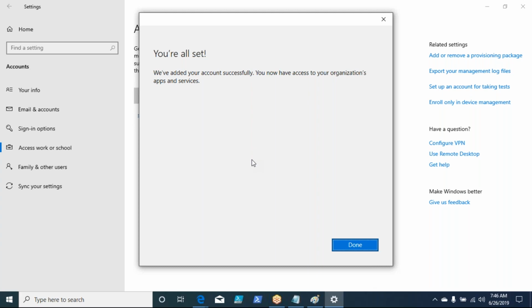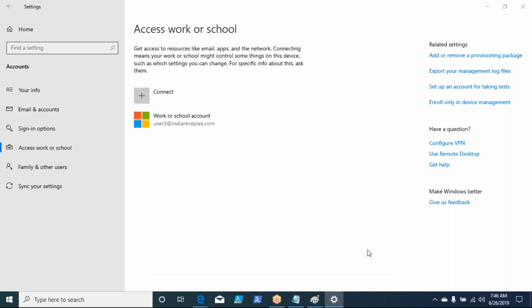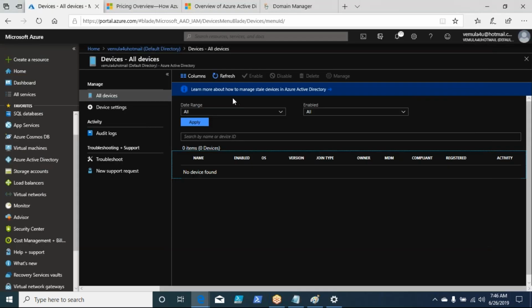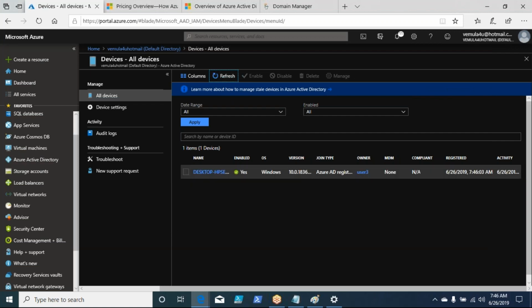So you can see that particular account is added successfully, and you have access to your organization's apps and services. That's what it says. Anyway, you can add a device, and using this addition of device, you will get advantages of, as I said, single sign-on and so on. Now, if I go and refresh here, I should see that device visible. You can see this device, whatever I added, is visible here.